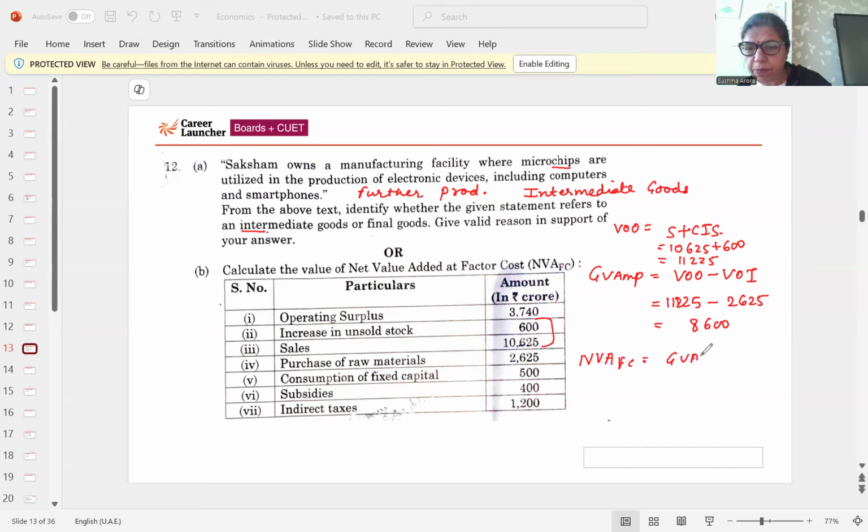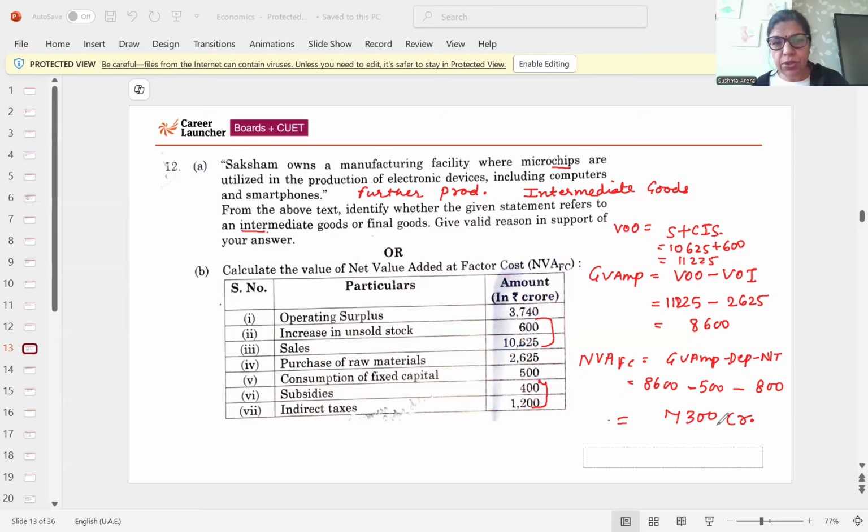So GVA-MP minus depreciation minus NIT. 8,600, depreciation is 500 and NIT is 800. So NIT means IT minus subsidies. So the answer is 7,300 crores. So please match your answer. It will be 7,300 crores. Okay. This is the question from national income. Note down, please.